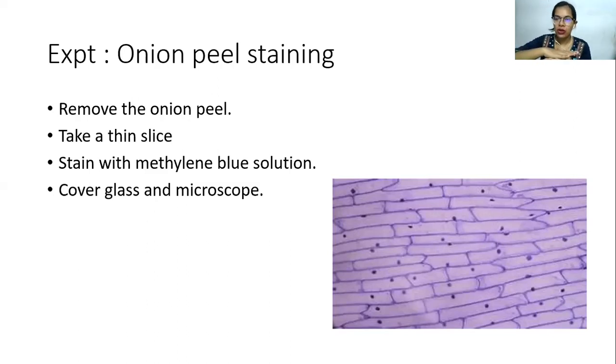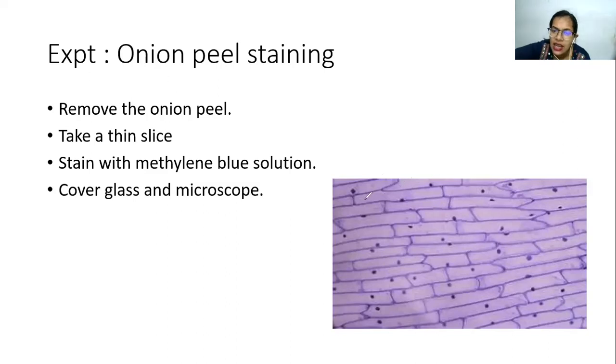Put a cover slip onto that, and the cover slip should be placed in such a way that air bubbles should not get trapped over here. Because once you visualize under the microscope, you won't be able to see anything clearly. So it's always better to avoid any trapping of the gas bubbles. So once you apply, what you see is something like this. This is the original image of an onion peel with the help of the methylene blue. It has been observed under the microscope.